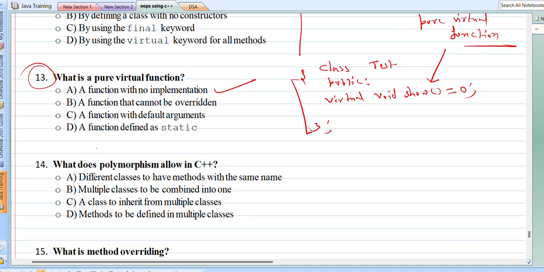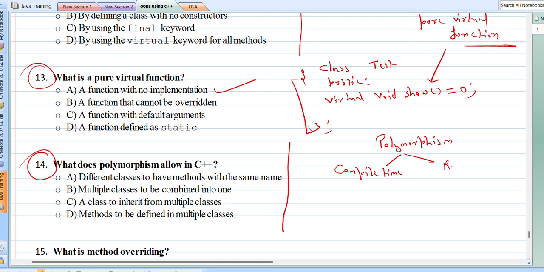Now the next question is, what does polymorphism allow in C++, or in other words, what does polymorphism offer in C++? Polymorphism is of two types. We have compile time polymorphism and runtime polymorphism.